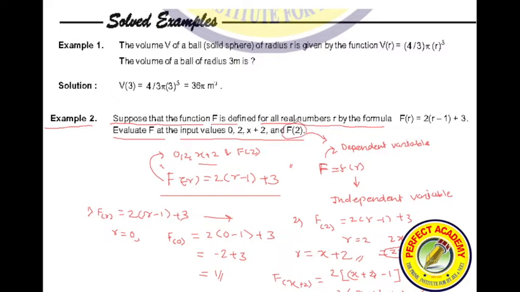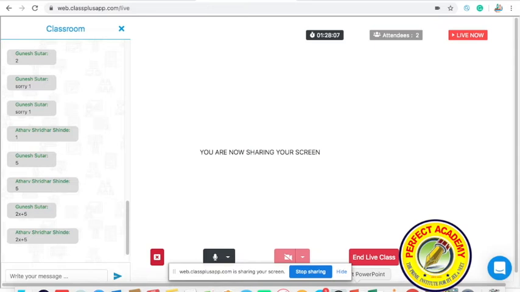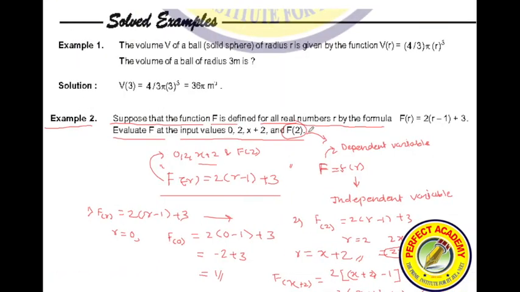Now tell me what is the final answer. Be quick. So in this case, can you tell me what they are asking? They are asking f of 2. Are they asking f of 2? No, they are not asking f of 2.